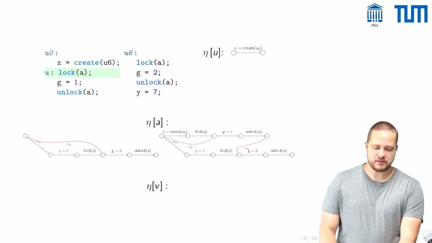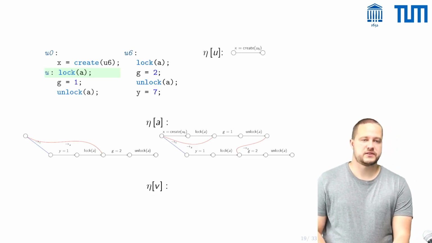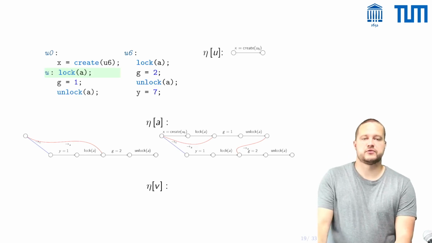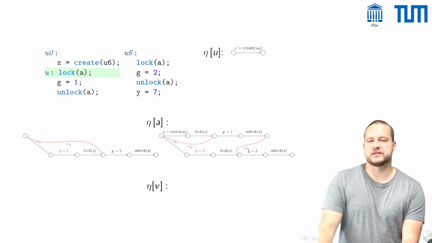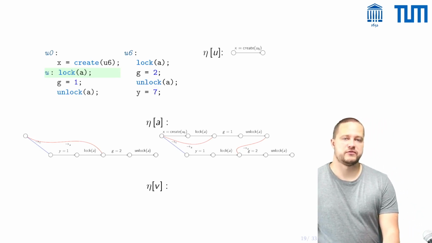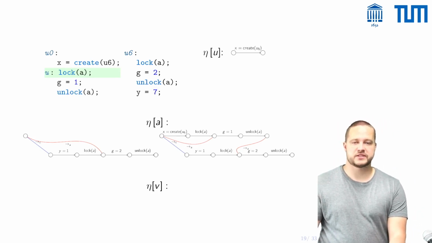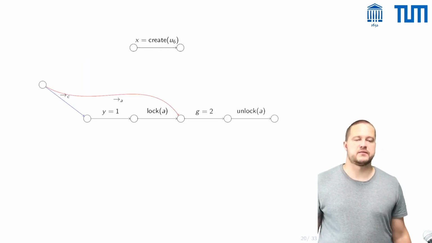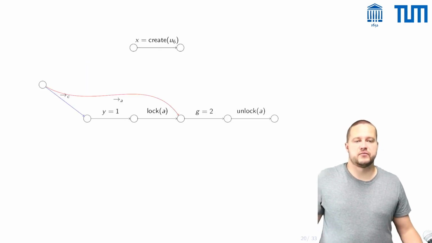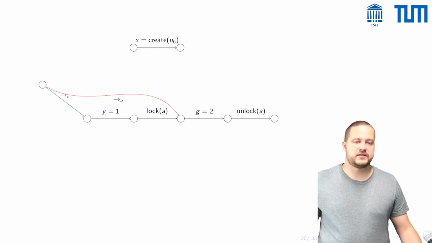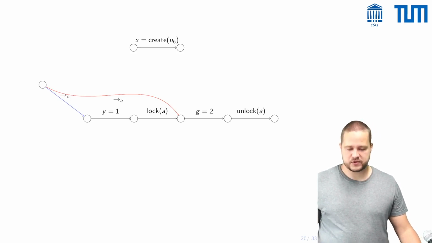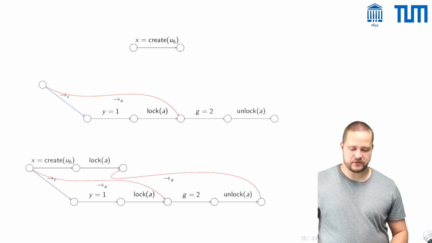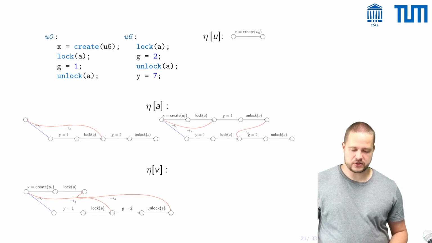So this is our example program. We have one trace at this program point U, and we have two traces stored at this unknown A. And then to obtain the traces at this program point V, so the immediate successor, what one does is one takes the local trace at the program point U and combines them with one of the local traces stored at A. So for example, this one, you can combine these two and then end up with a new local trace. This would be a resulting local trace.